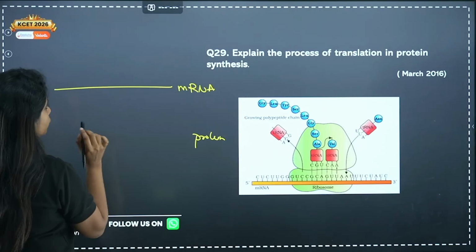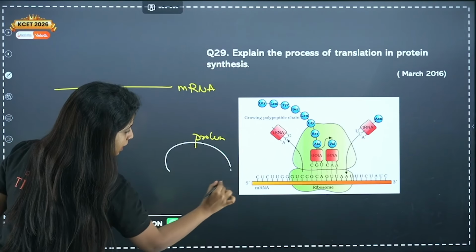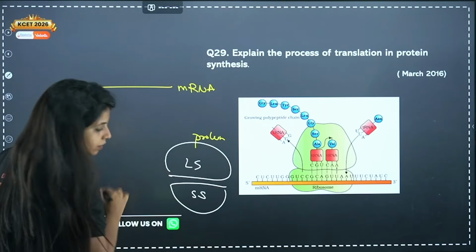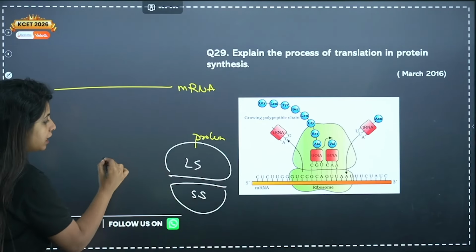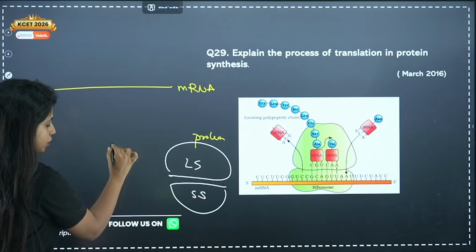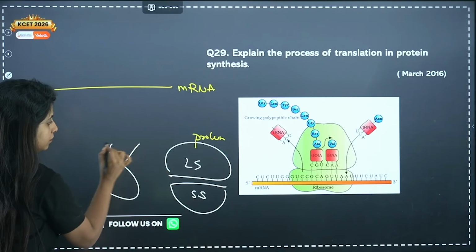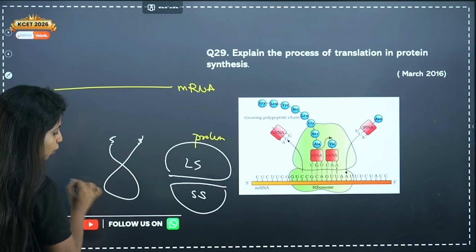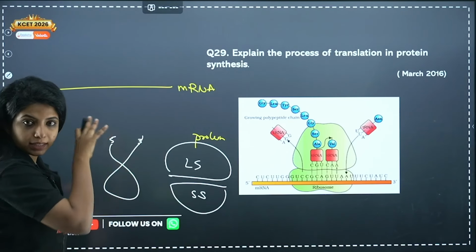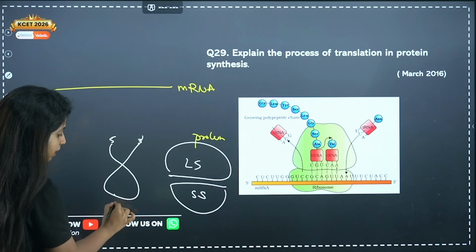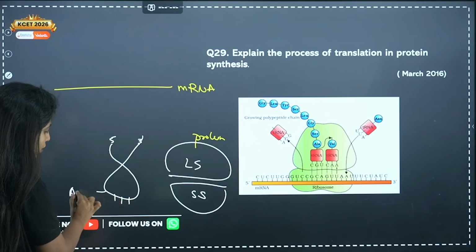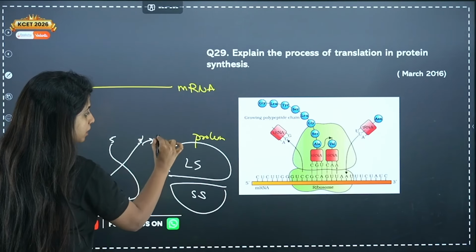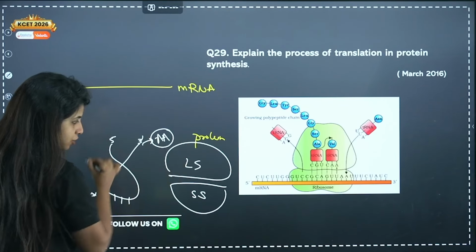You need a few things. First one is the ribosome. In the ribosome, you have a larger subunit and a smaller subunit. Apart from that, you have tRNA. tRNA is a structure that looks like this, 5' end, 3' end. Here you have an anti-codon loop. Whatever codon is there in the mRNA, opposite to it, you will have an anti-codon in the anti-codon loop. At the 3' end, an amino acid is attached.